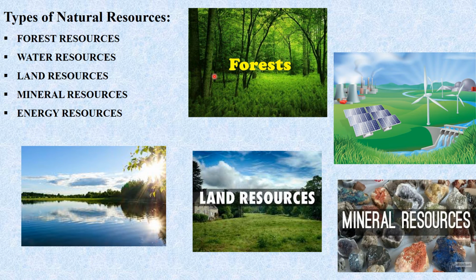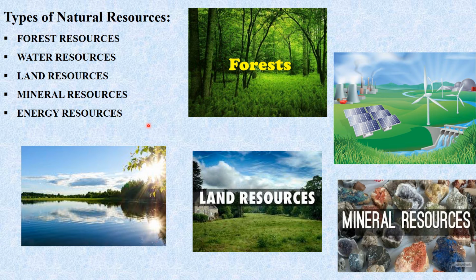Then next we'll start with the types of natural resources. Which are the types of natural resources? As the picture describes, all these are the types of natural resources. That means resources which are naturally available. So first is forest resources. Forests are naturally available in nature. Next, water resources, land resources, mineral resources and energy resources. All these resources are naturally available in the environment.